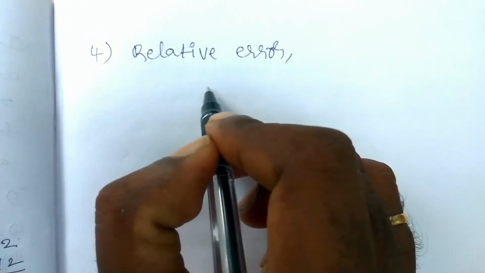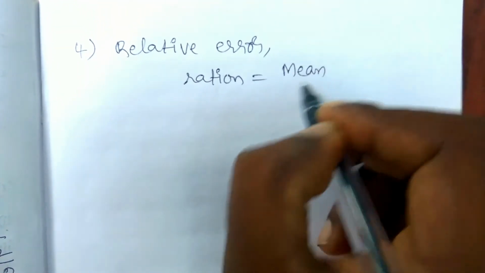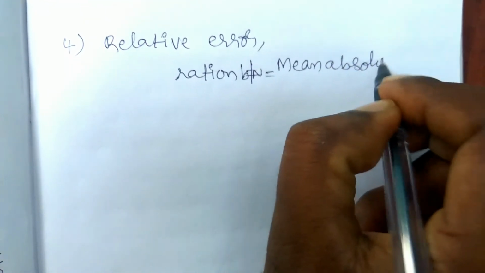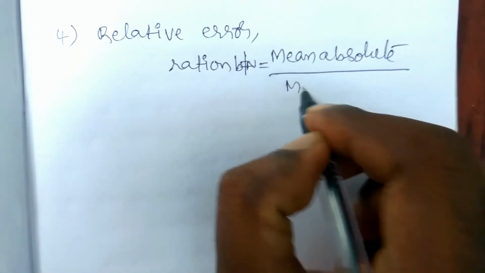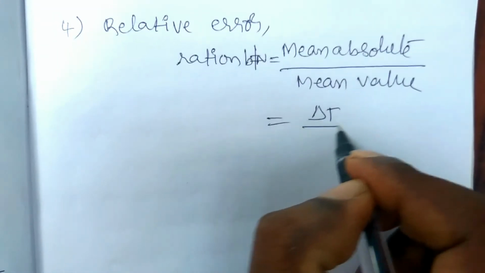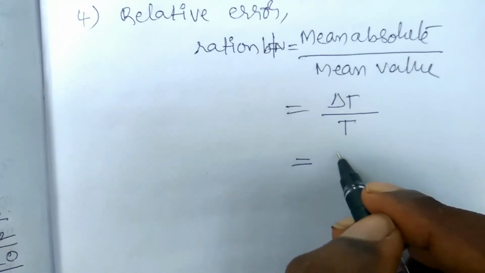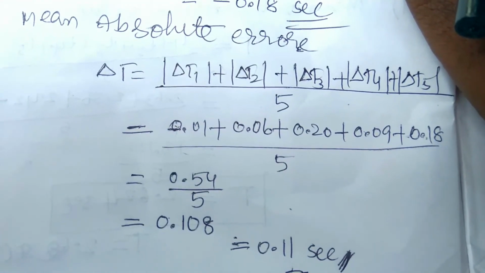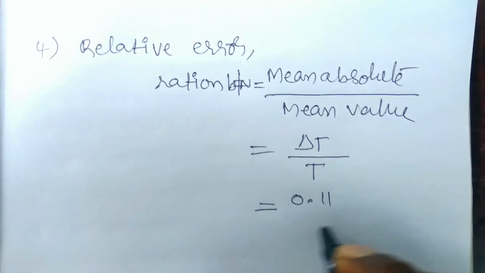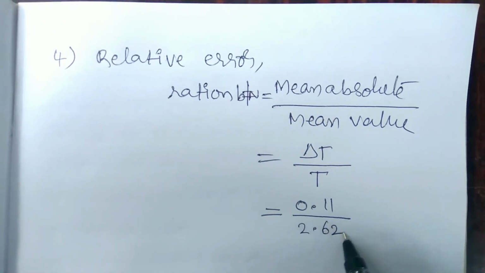It is the ratio between the mean absolute error and the mean value, the actual value. The mean absolute error is delta t and the actual value is t. The mean absolute error we already found is 0.11 second. So 0.11 second divided by the time period t, which we already found to be 2.62 second.